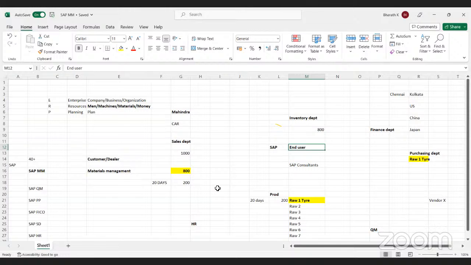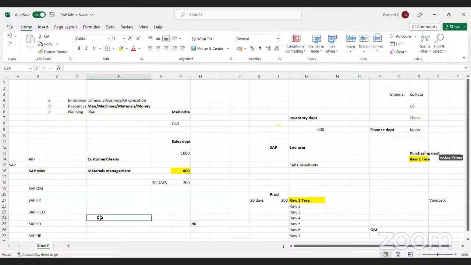Like any business transactions, like sales transactions or finance transactions, purchasing transactions, any transactions, they will run everything in the SAP software. So they are using this SAP software. They are considered as end users. So they are considered as SAP end users. Okay. Now, who are these consultants?